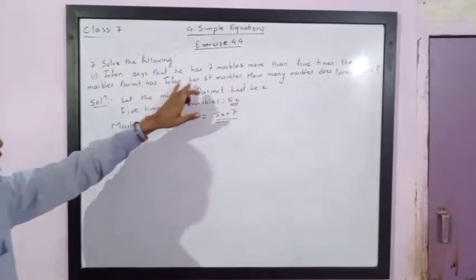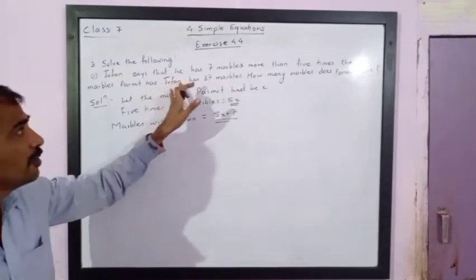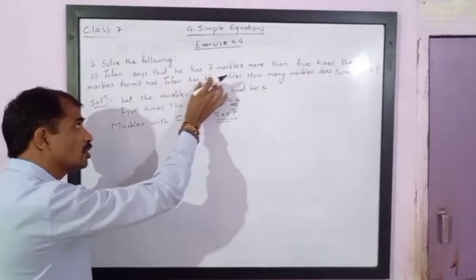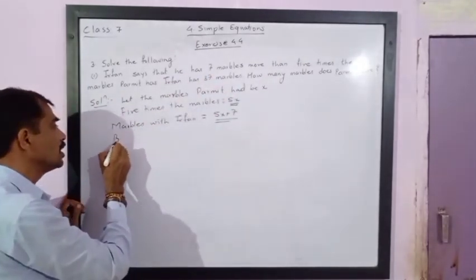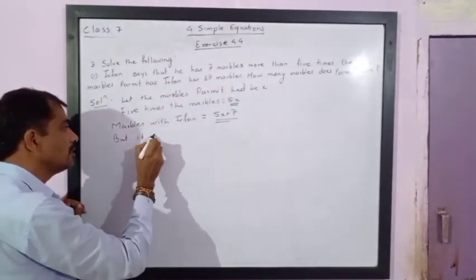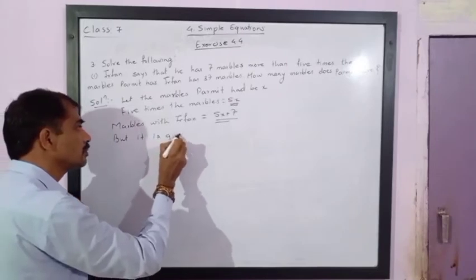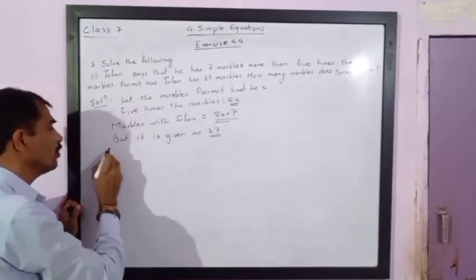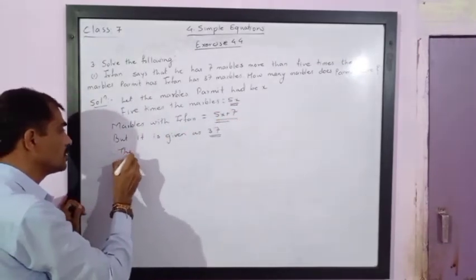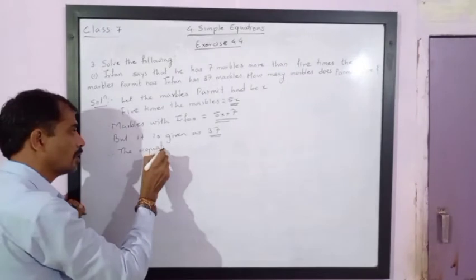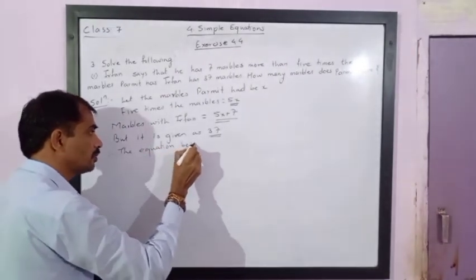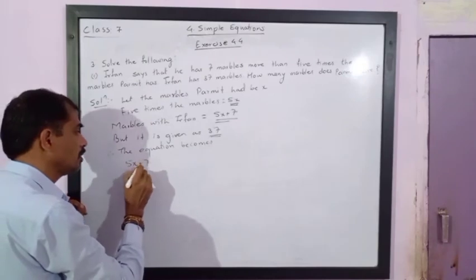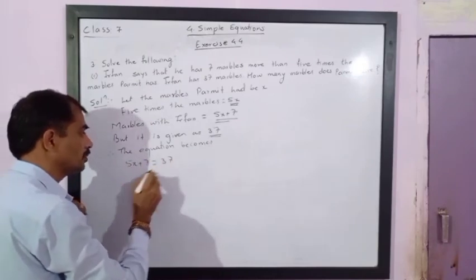Now Irfan has 37 marbles. We are given that Irfan has 37 marbles. So marbles with Irfan is 5x plus 7, but it is given as 37. Therefore the equation becomes 5x plus 7 is equal to 37.